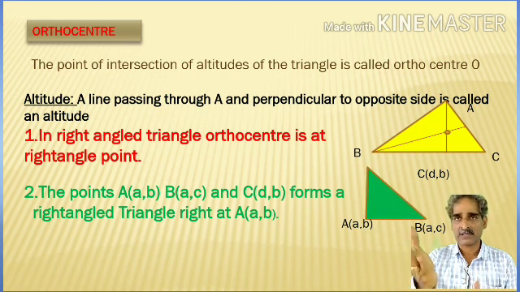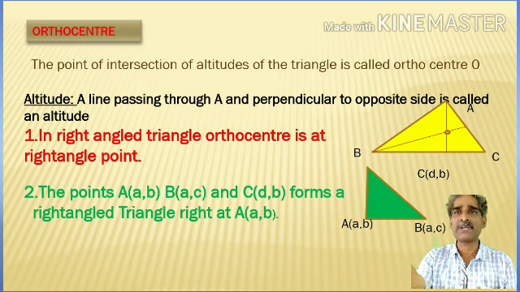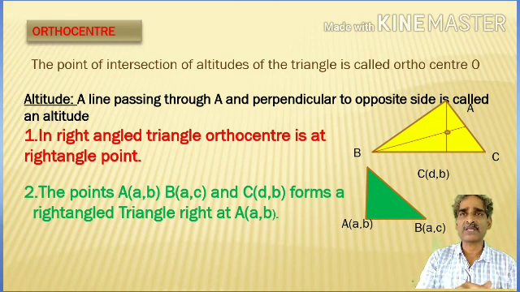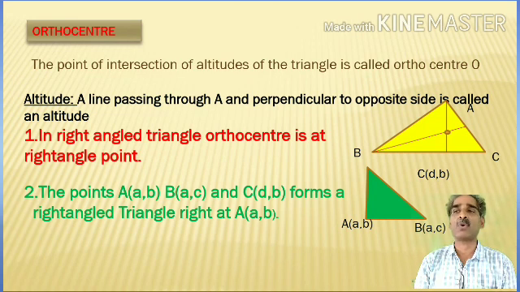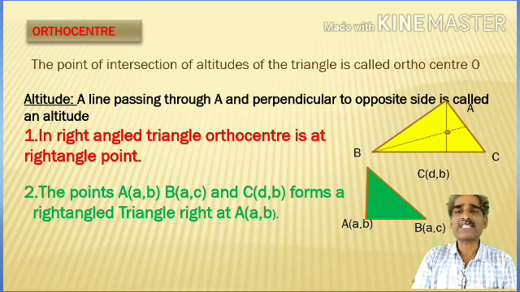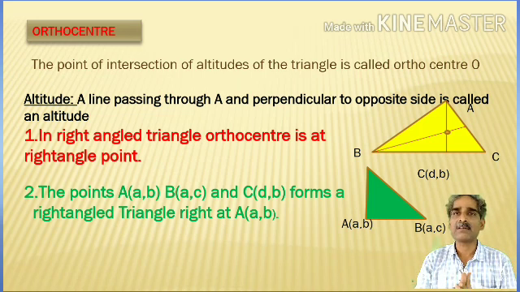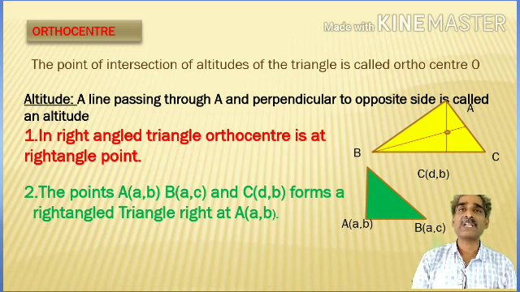Okay. Here the x coordinate is repeated in A and B, and the y coordinate repeats in A and C. So here the repeated coordinates are in point A. So this is called the point at right angle. In a right angle triangle, the orthocenter is at the right angle point.